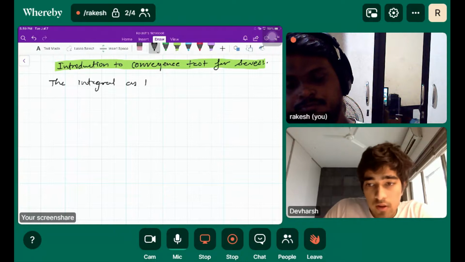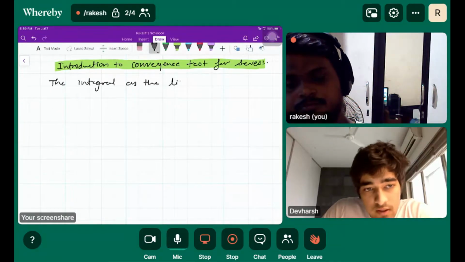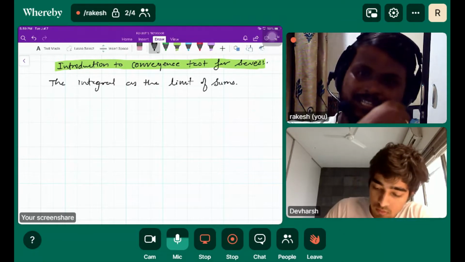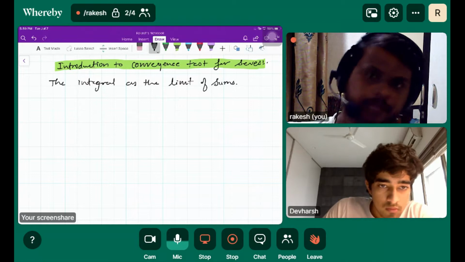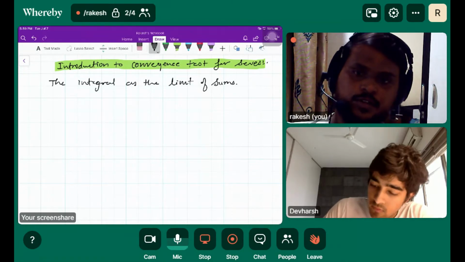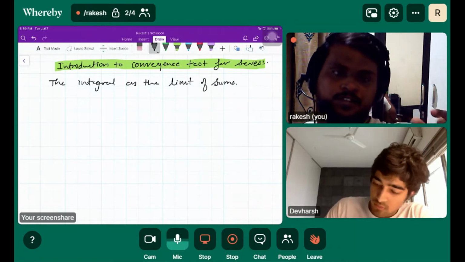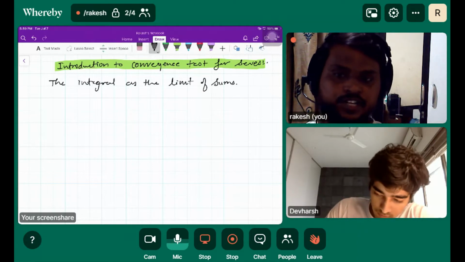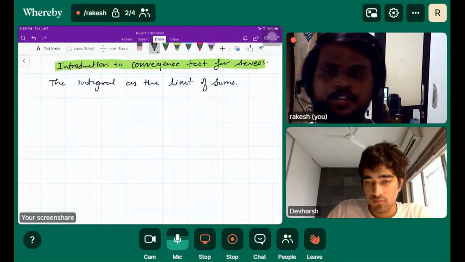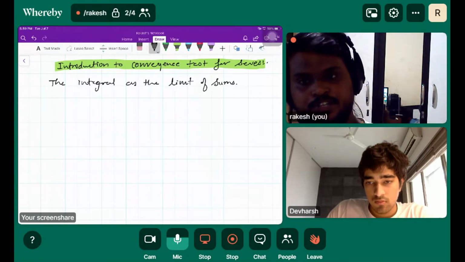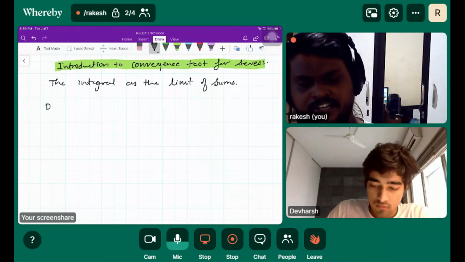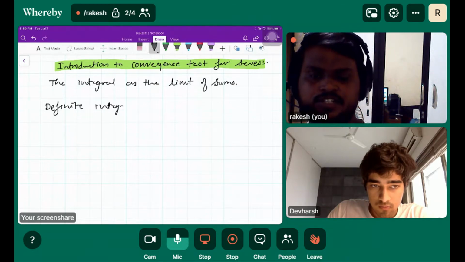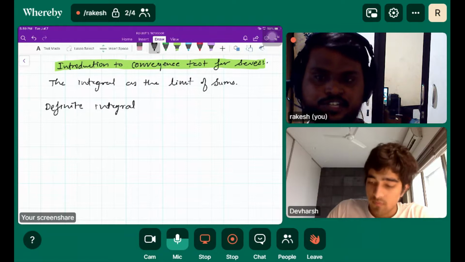What do you call the limit of a sum? The integral. Yes, very good. So the limit of sums is basically the integral, right? According to the Riemann approximation, we get some approximate value, and if we apply the limit as n tends to infinity, it gives us the integral sign. So based on the Riemann approximation, the definite integral has been defined. I'm giving you some basic information about this, and then we'll move to the test of it.